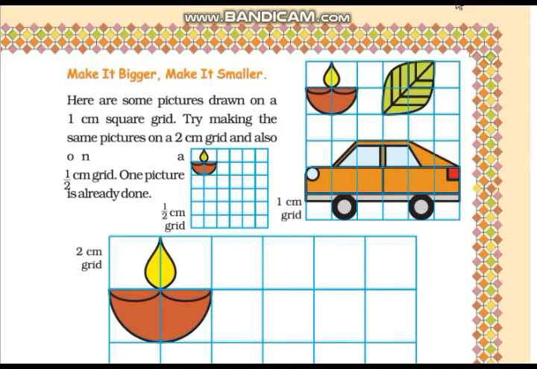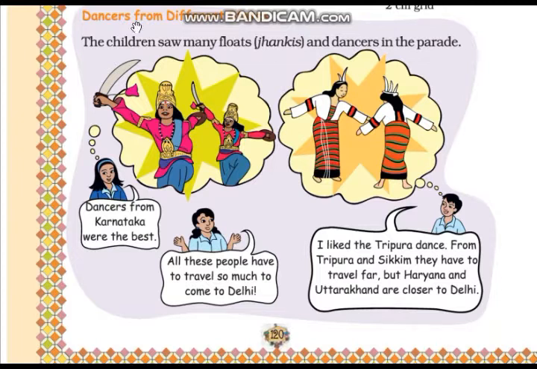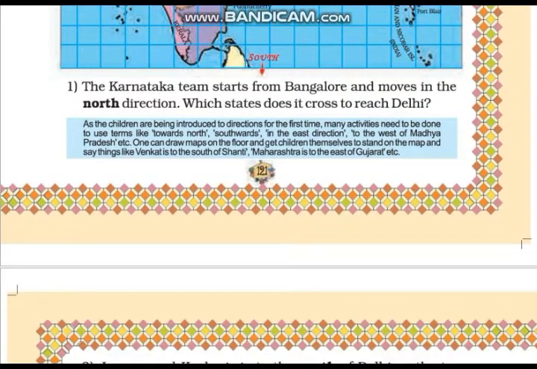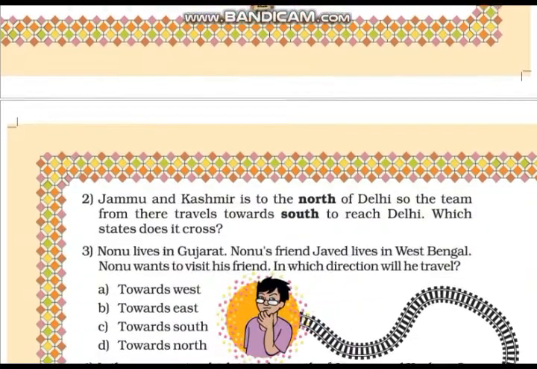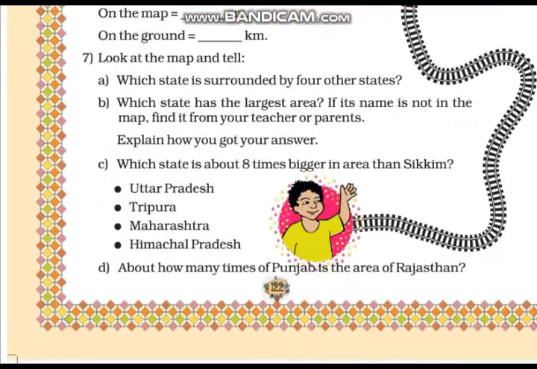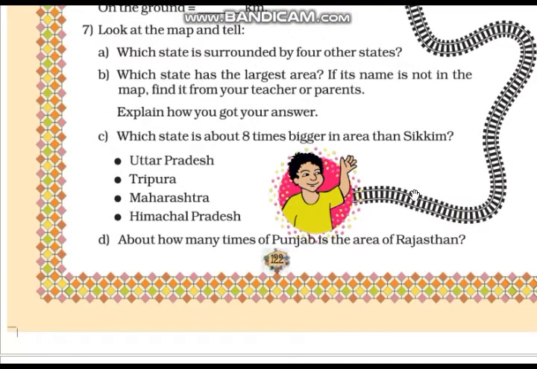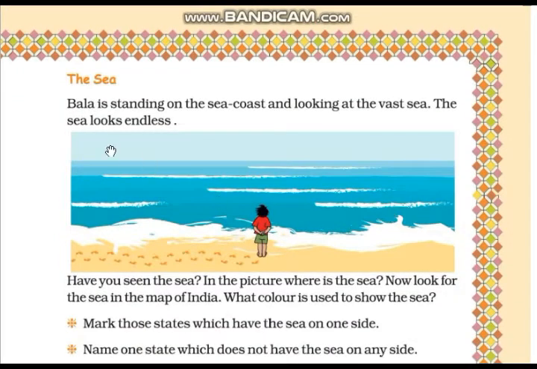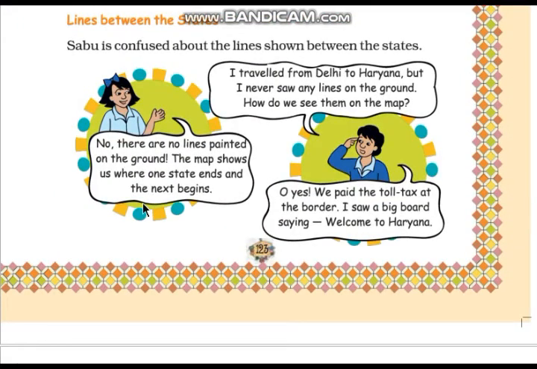We are discussing chapter number 8, Mapping Your Way. In the previous lecture we studied different topics like Make It Bigger, Make It Smaller, then Dancers from Different States, and we also answered some questions given on page number 122. Now today we are proceeding further on page number 123.